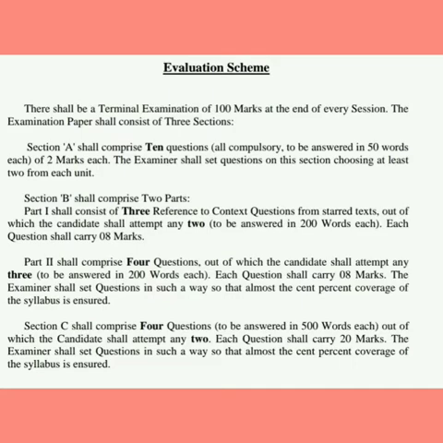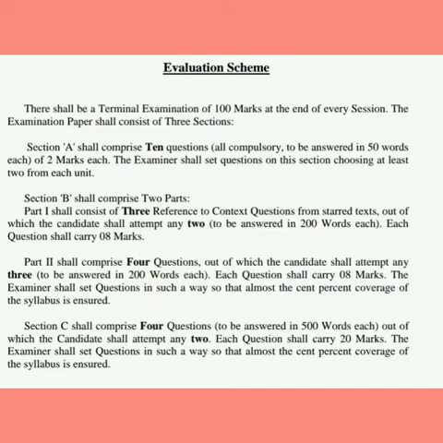In section B part 2, 4 questions will be asked, out of which the students are to attempt any 3 to be answered in 200 words each. Each question will carry 8 marks. 3 questions of 8 marks means 24 marks.